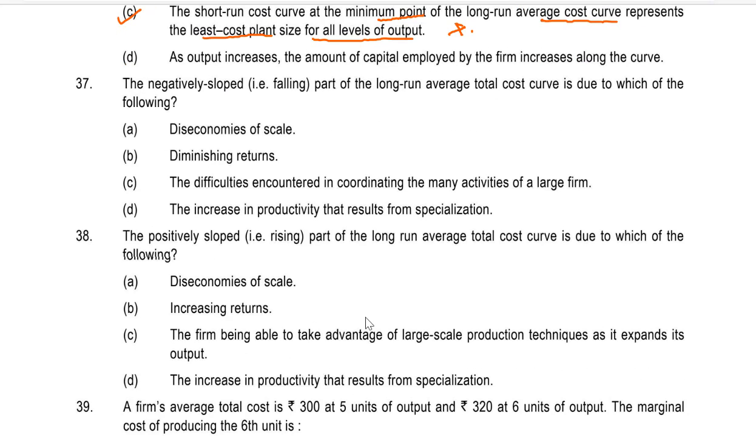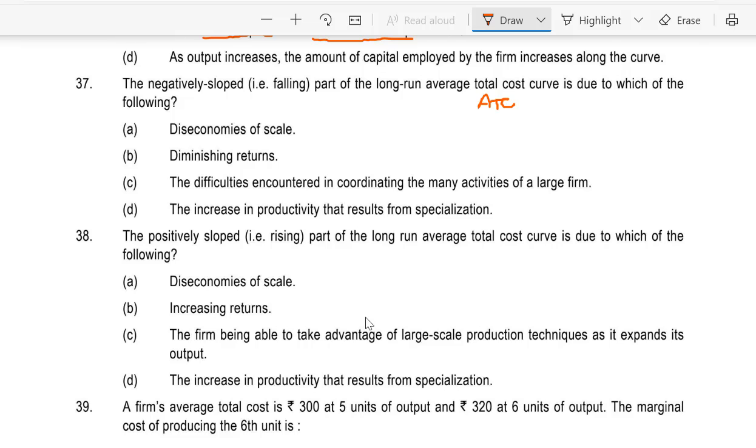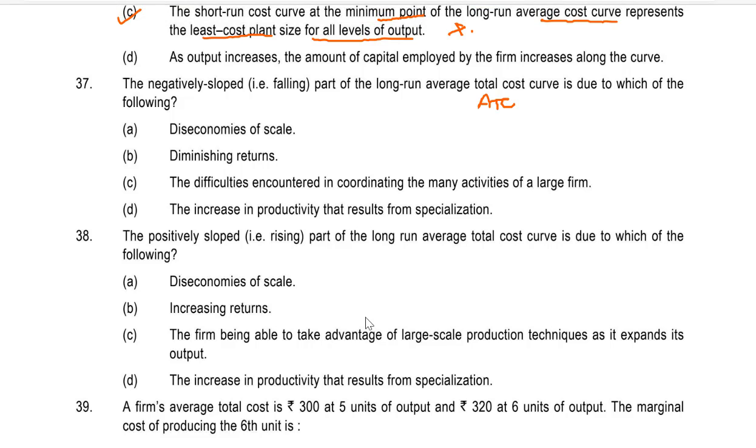37. Question number 37. The negatively sloped, that is falling part of the long run average total cost curve is due to which of the following? A. Diseconomies of scale. B. Diminishing return. C. The difficulties encountered in coordinating the many activities of large firm. Or D. The increase in productivity that results from specialization. Obviously it is D. The increase in productivity that results from specialization.